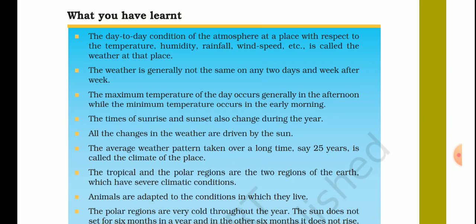First point: the day to day condition of the atmosphere at a place with respect to the temperature, humidity, rainfall, wind speed, etc. is called the weather at that place. Second, the weather is generally not the same on any 2 days and week after week. We have discussed that weather keeps on changing. Sometimes today is a sunny day, the next day may be a rainy day or a cloudy day. So weather may not be the same each and every day.